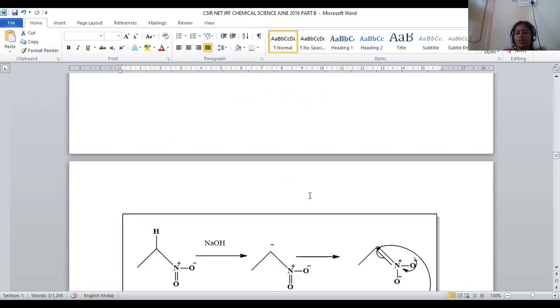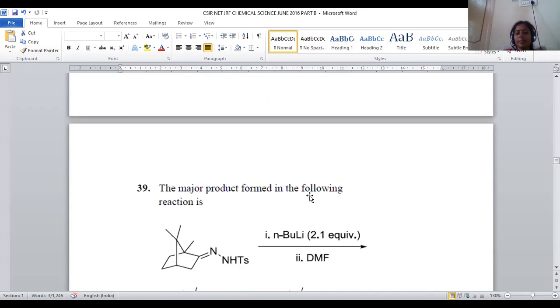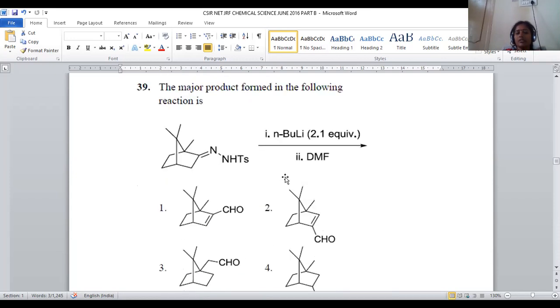So let us move on to question number 39. So this is the kind of Shapiro system, and here we have a tosyl hydrazone derivative, right? Tosyl hydrazone derivative. So this is the starting material. Now it is treated with n-butyl lithium, 2 equivalents. n-Butyl lithium is a strong base, right?